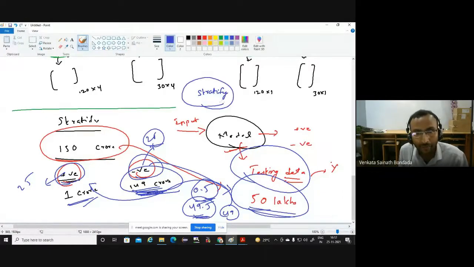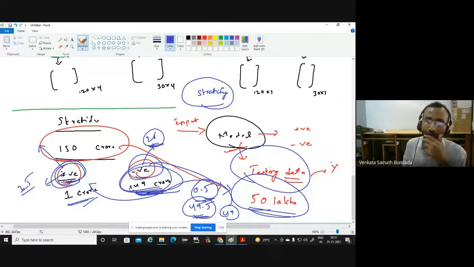This stratify, what it does, whatever is the proportion is maintained. Suppose whatever is the proportion of the samples in the category, that proportion will be reflected. It will not exactly get 25 and 25. Let me give you an extreme case. It may happen, sir, that all the data may come from only the 149 crore. It may happen.